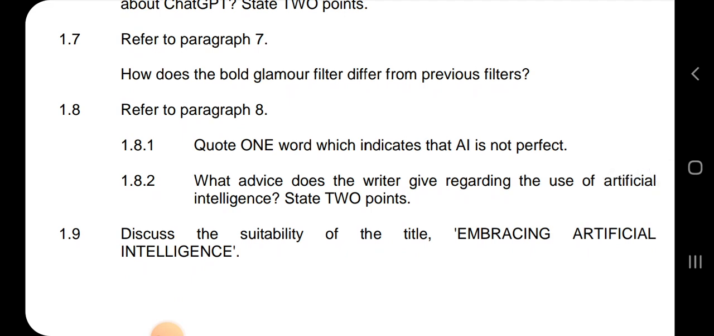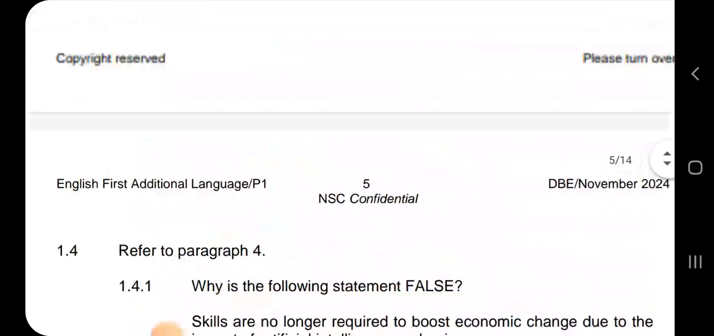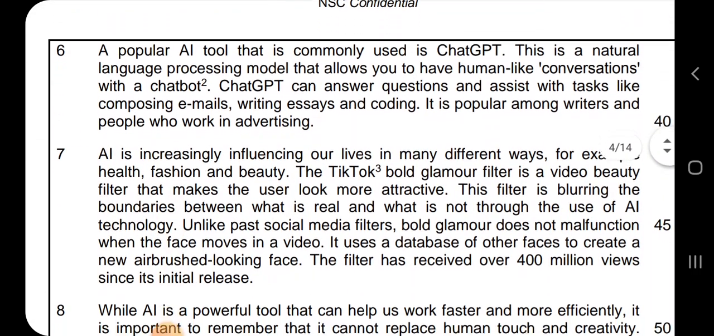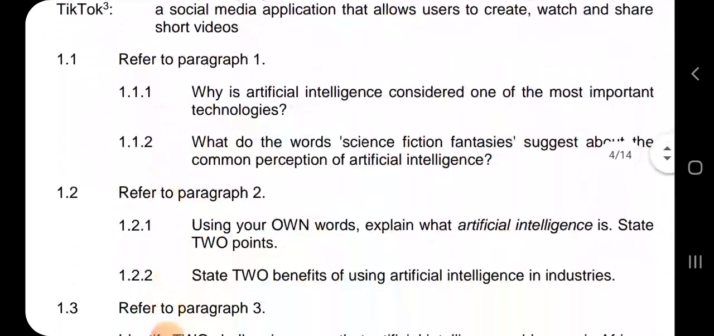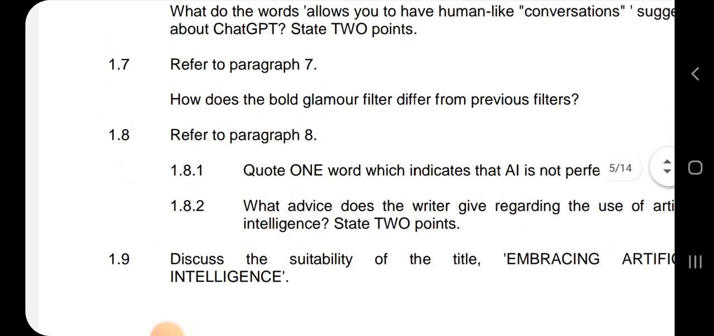Refer to paragraph 7. How does the bold glamour filter differ from previous filters? Let's go to paragraph 7. AI is increasingly influencing our lives in many ways, for example health, fashion, and beauty. The TikTok bold glamour filter is a video beauty filter that makes the user look more attractive. This filter is blurring the boundaries between what is real and what is not through the use of AI technology. Unlike past social media filters, bold glamour does not malfunction when the face moves in a video. So that is your answer. Go to the paragraph you're asked to refer to before you answer any question.